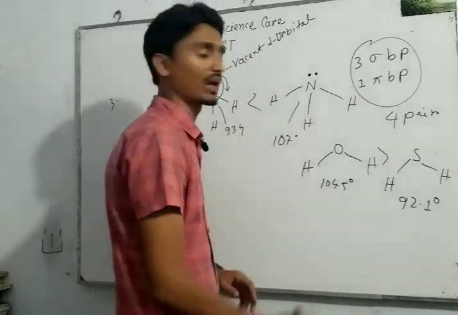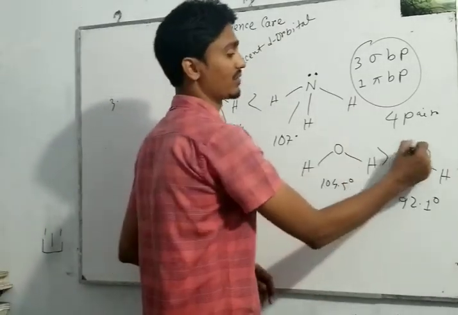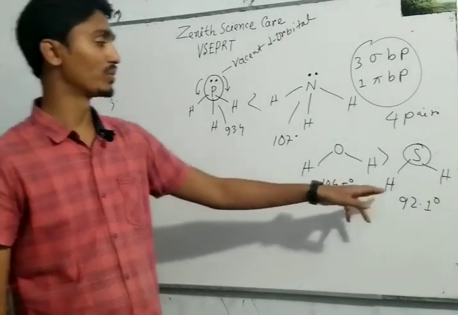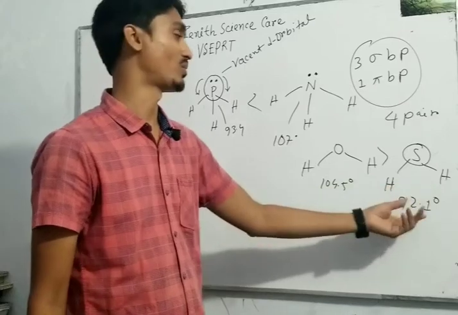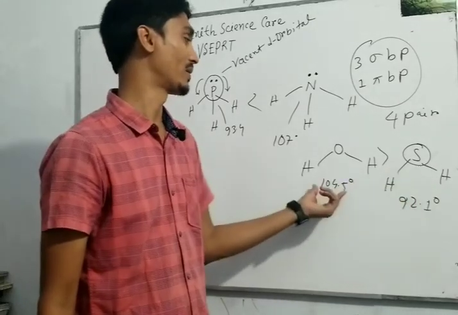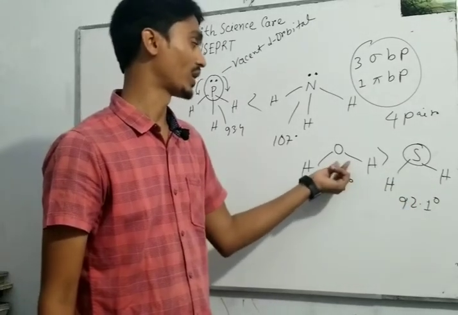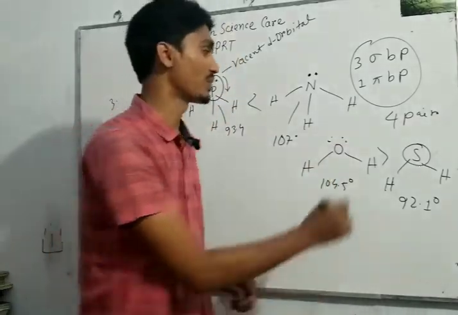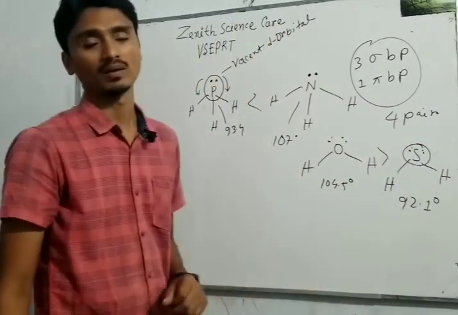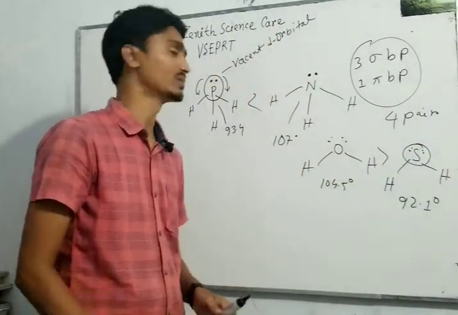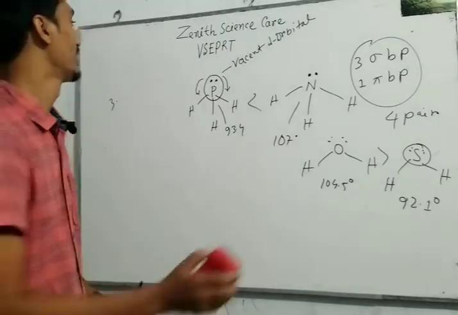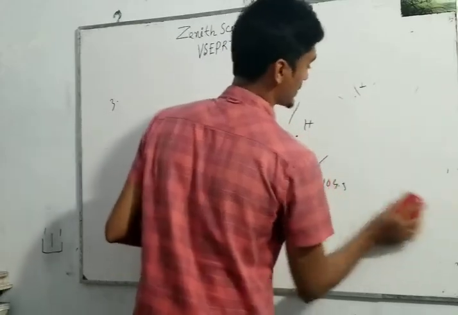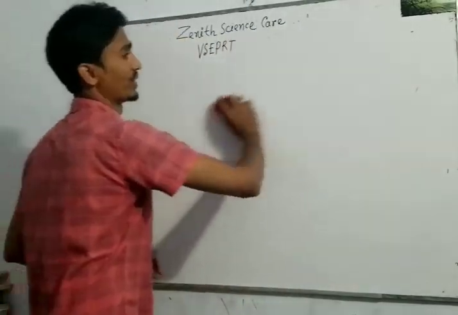Here is the same explanation: oxygen has no vacant d orbital but sulfur has vacant d orbitals, so the bond angle will be distorted more in the case of H2S, so the bond angle of water is higher than H2S. Both have the same number of sigma bond pairs and lone pair electrons, but the bond angles are different. So we face this type of question in our exam, and we can answer this type of question in this way.